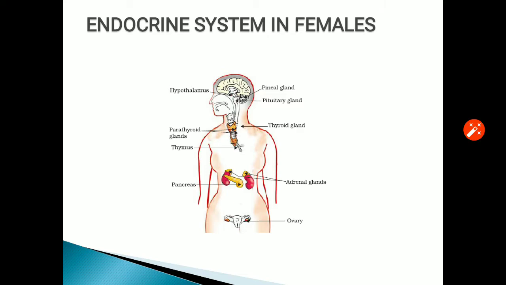Now the endocrine system in females. The sketch is showing the location of different glands in the female body. Let's start with the brain part. Pineal gland, pituitary gland, hypothalamus. In the neck region, thyroid and parathyroid. Then thymus. Then above kidneys, adrenal gland, pancreas, and the ovaries. So everything is same in male and female except the testis and ovary. In females, ovaries are present, and in males, testes are found.